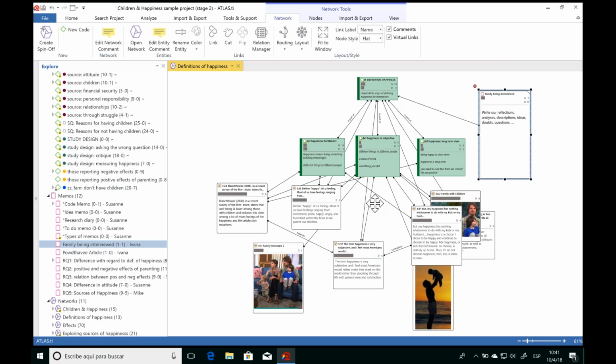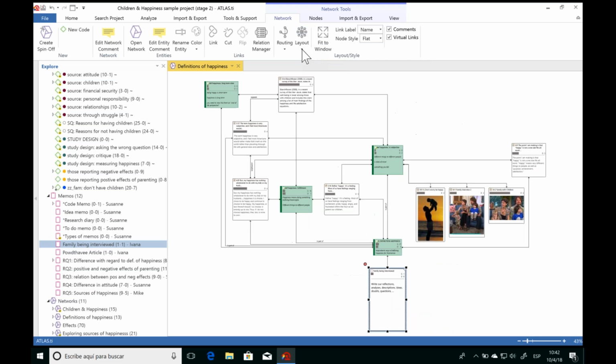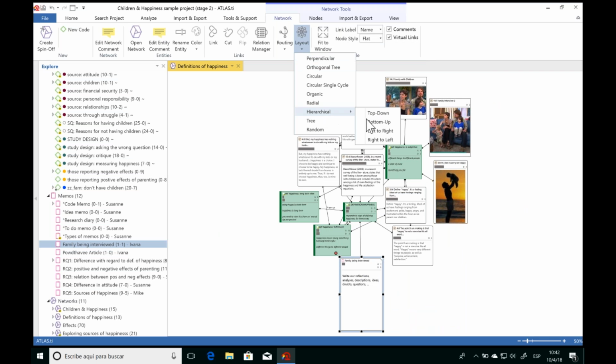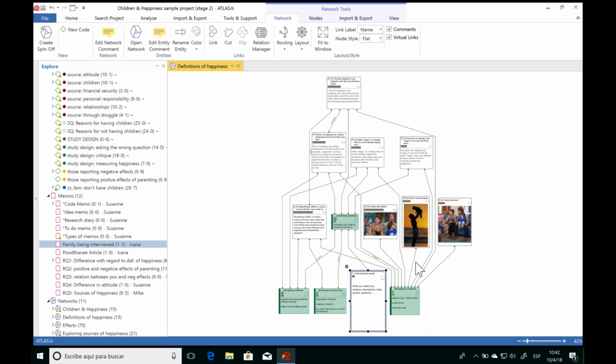Now that we've imported all these different objects, the network's a bit of a mess, and I'd like to organize it now. Well, with ATLAS.ti 8 for Windows, we have a series of automatic layout options that we can also take advantage of. Just click here, and you can explore the different kinds of layouts, and then find the one that'll best describe your data.